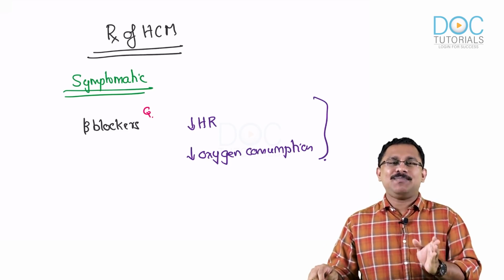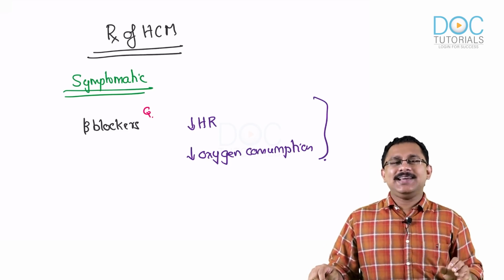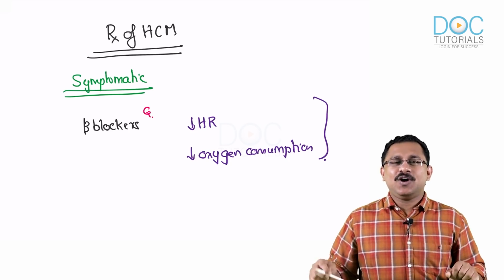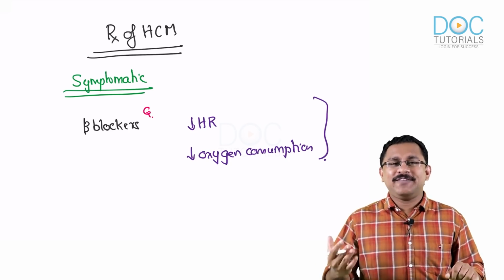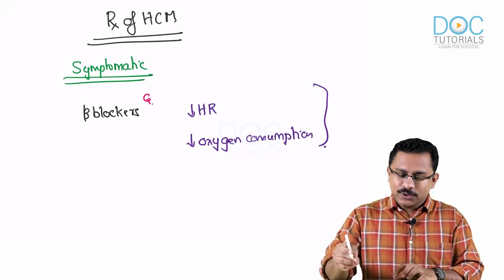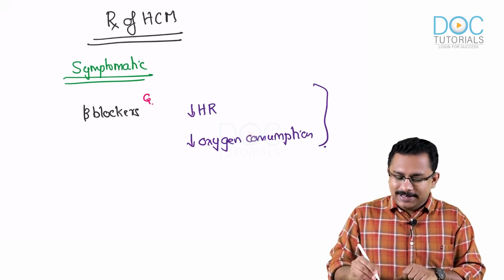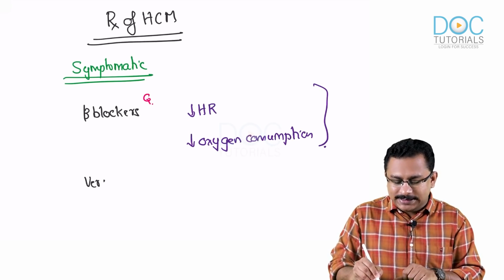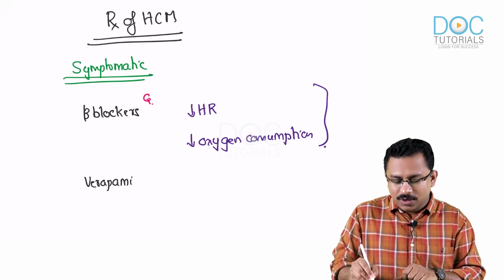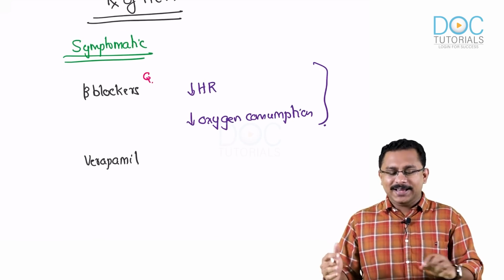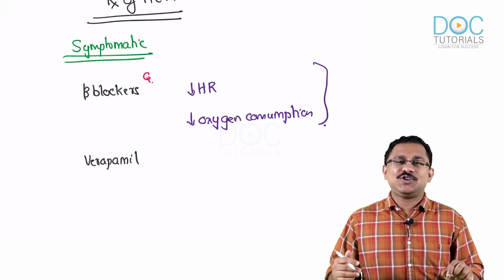And yes, beta blockers, by decreasing the heart rate and by decreasing the oxygen consumption, have a favorable profile. Okay, so you can use beta blockers. Then the next drug that you may use is verapamil, which also increases the AV nodal conduction time. So verapamil can also be used.